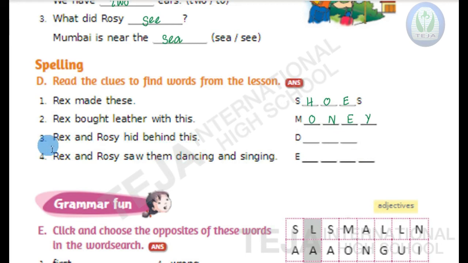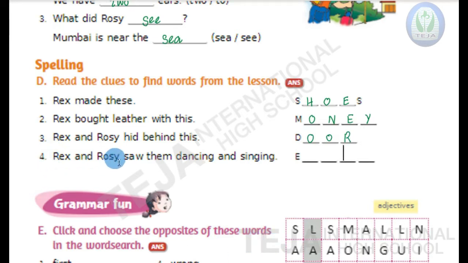Third one, Rex and Rosie hid behind this. So, behind what did both Rex and Rosie hide? The starting letter is D. So, they hid behind the door. D-O-O-R, door.